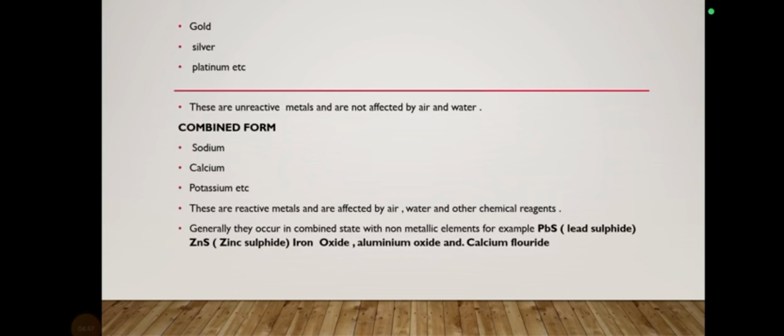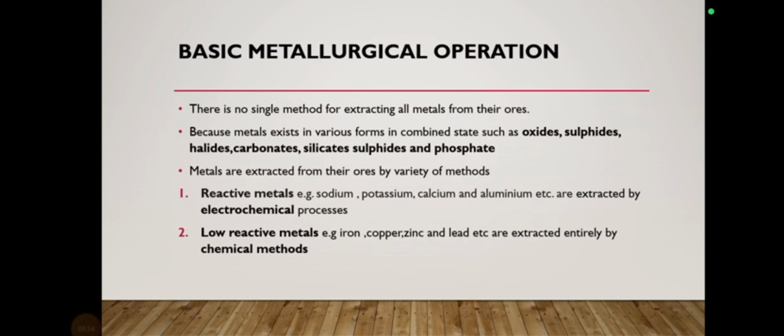When we say combined state, it means that the metal is present with some other metal or in combination with a non-metal. The majority of the compounds are present in their sulfide form, meaning the sulfur combination will be there, or their carbonates or oxides. Let us consider, for example, lead sulfide, zinc sulfide, iron oxide, aluminum oxide and calcium fluoride. As you can observe, we have some non-metallic combination with the metals, so we need to extract the metals from that. There we discussed some basic metallurgical operations.